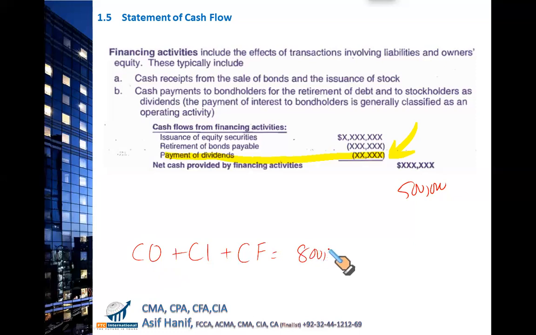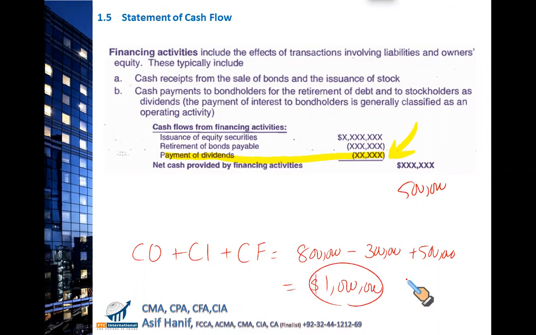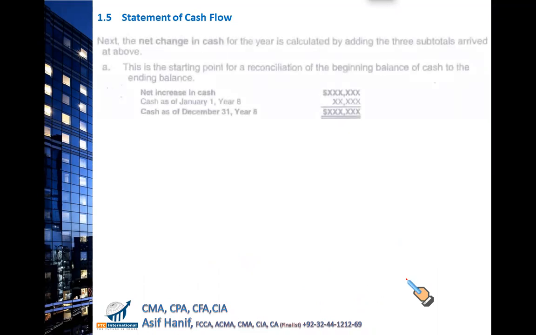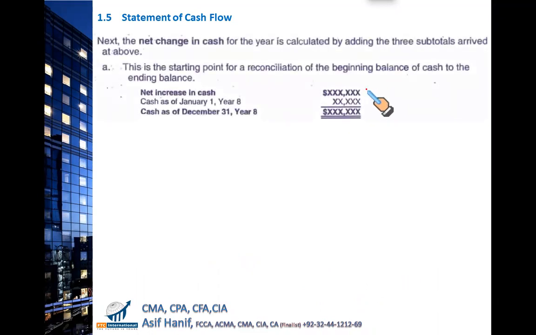Respectively, 800,000 from operating, 300,000 negative from investing, and lastly 500,000 from financing. If you net this all up, you get a total cash generated by all these activities of $1 million. Now, how do you check whether you have done the right work or not while you're working in your company? You will write this 1 million here.